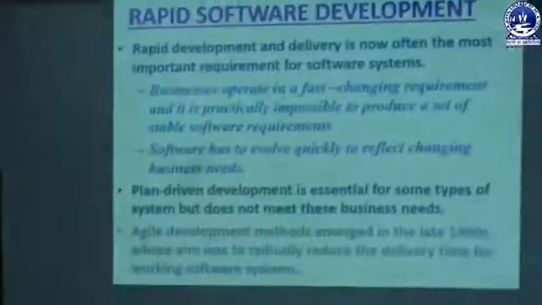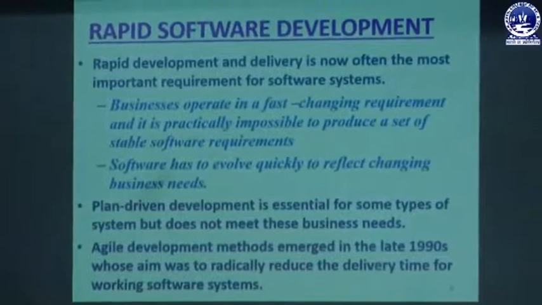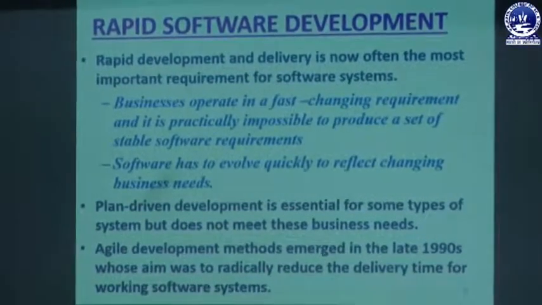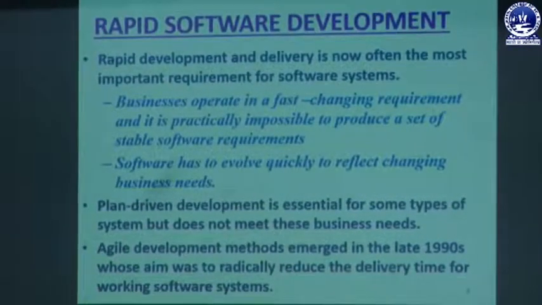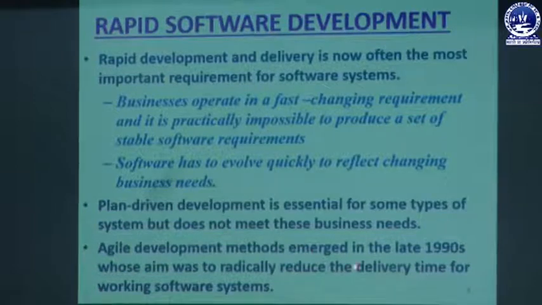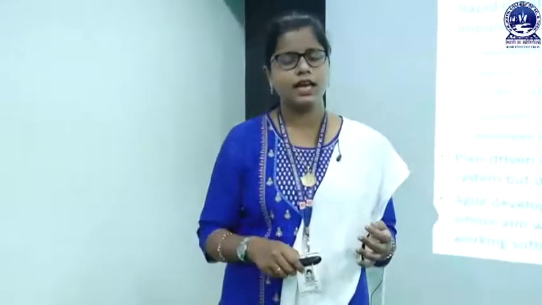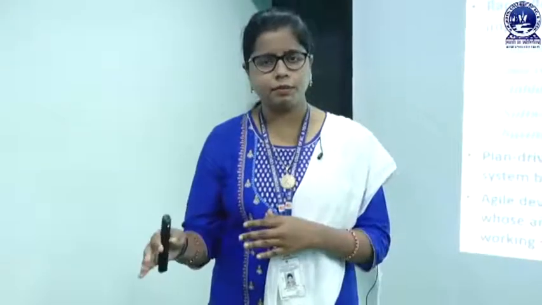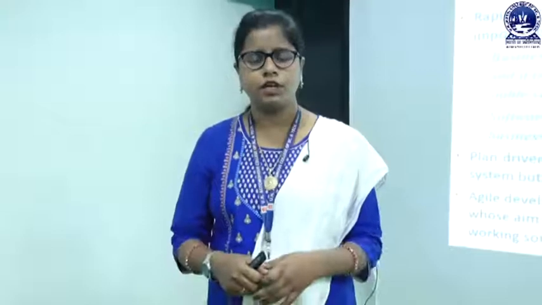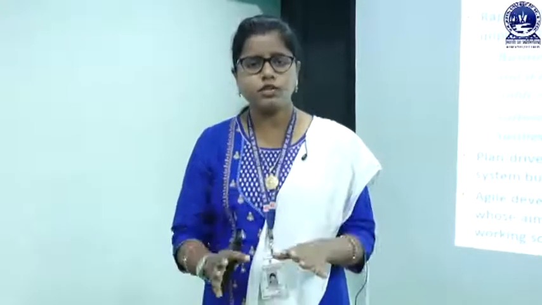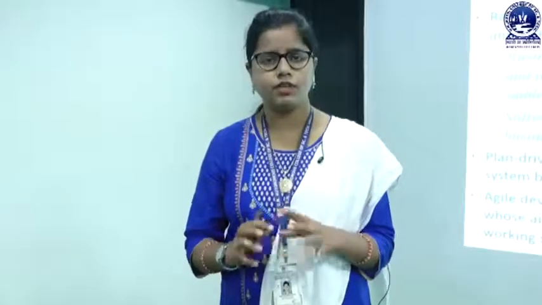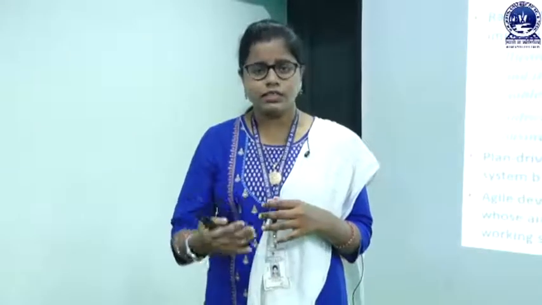So after the 1990s, the Agile development method has emerged, whose aim was to radically reduce the delivery time for working software systems. As we have already discussed, in the case of the Agile method, we are developing the software in some increments and we are deploying those increments to the customer. So that means we are reducing the delivery time. Yes or no? So what actually is the Agile method?